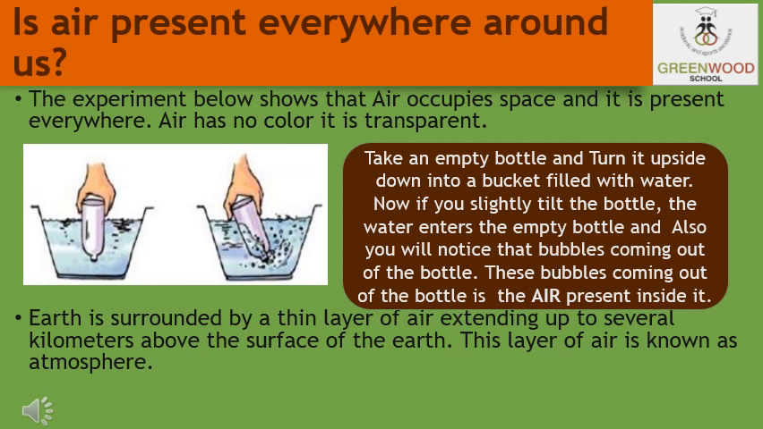So students, now let us find out whether air is present everywhere around us or not. To prove this, let us do an experiment. Just take an empty bottle, and we will test whether it is really empty or not. Turn it upside down into a bucket filled with water. You may feel the upward pressure. Now if you slightly tilt the bottle, the water enters the empty bottle. Also, we can notice that bubbles are coming out of the bottle.